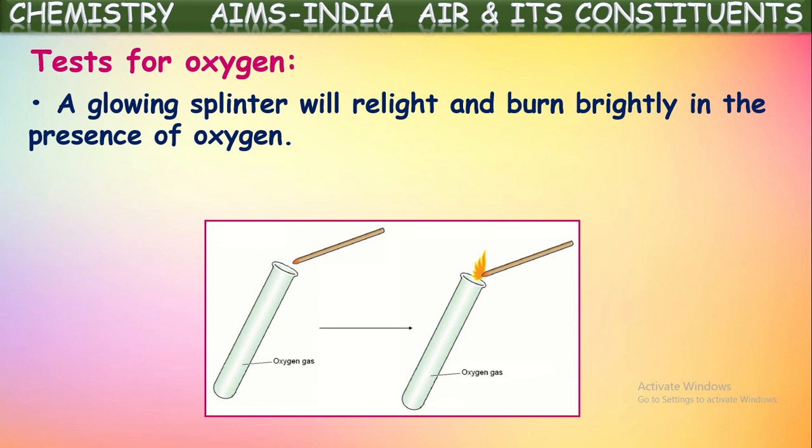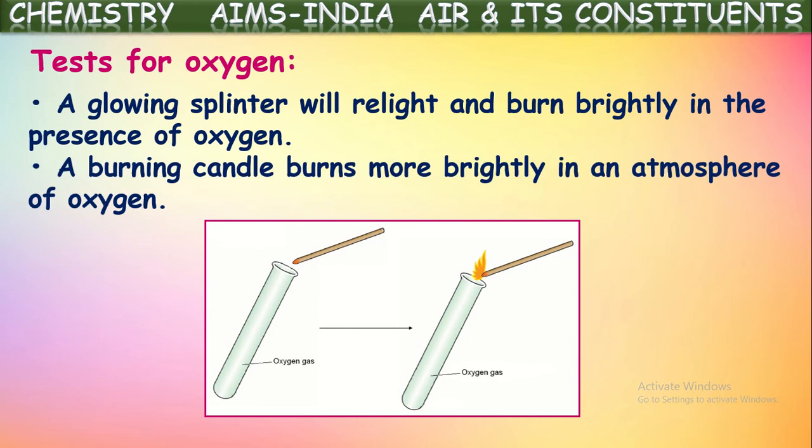A glowing splinter will relight and burn brightly in the presence of oxygen. Not only that, a burning candle burns more brightly in an atmosphere of oxygen. These two will prove the gas evolved from the experiment is oxygen. Okay, the burning splinter experiment proves the presence of oxygen.